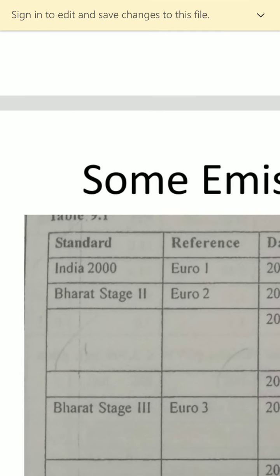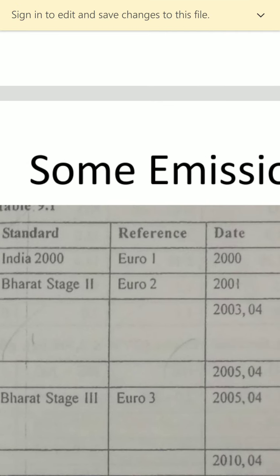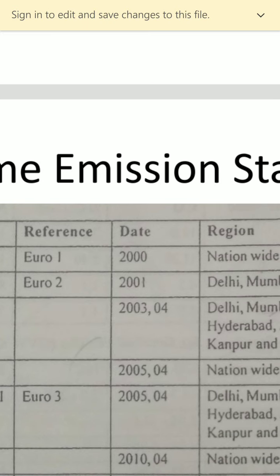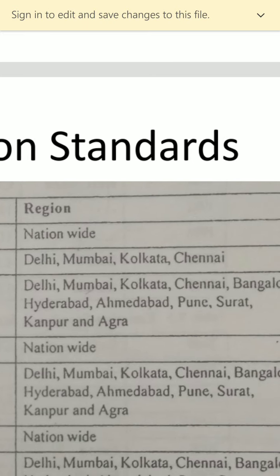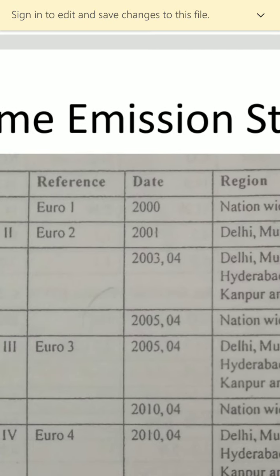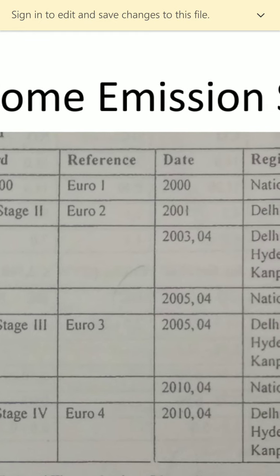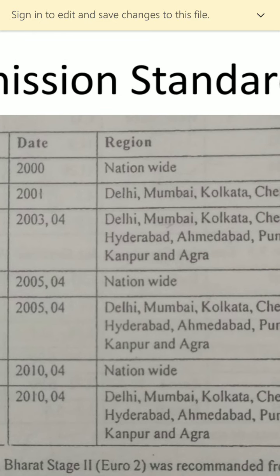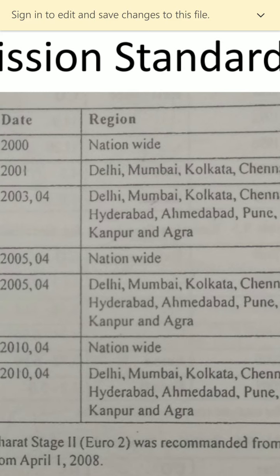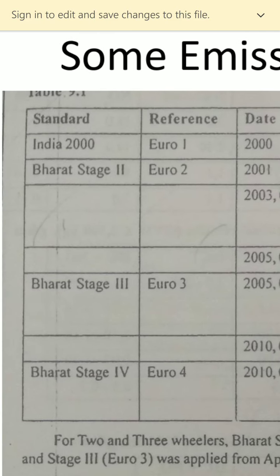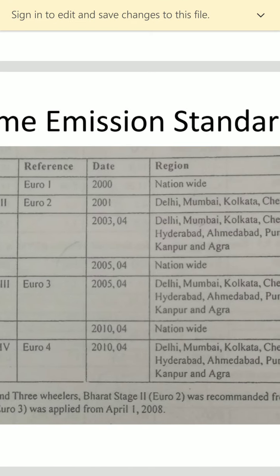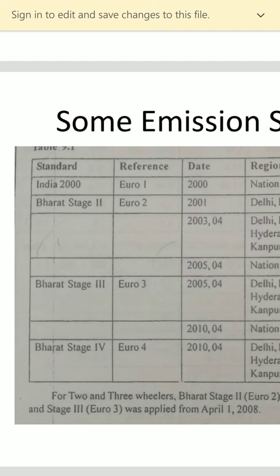Similarly, Bharat Stage 2 takes its reference from Euro 2, dated 2001, applied in Kolkata, Chennai, Mumbai and Delhi. Similarly, in 2003, it applied to Delhi, Mumbai, Bangalore and Hyderabad, and in 2005 nationwide.